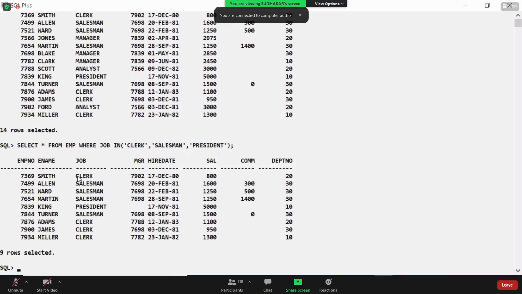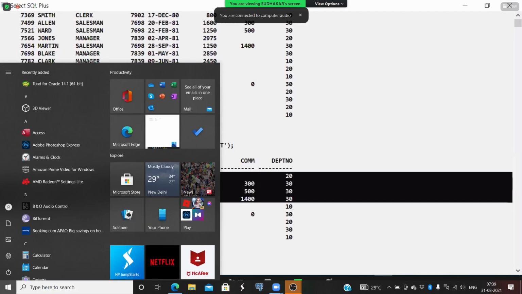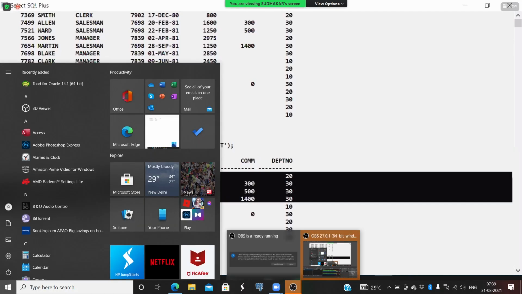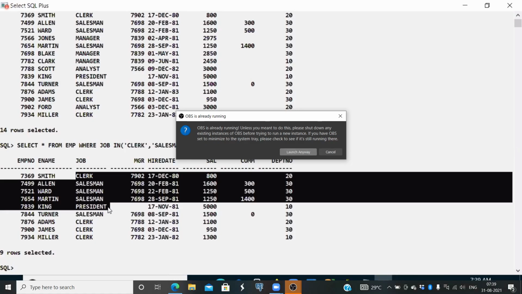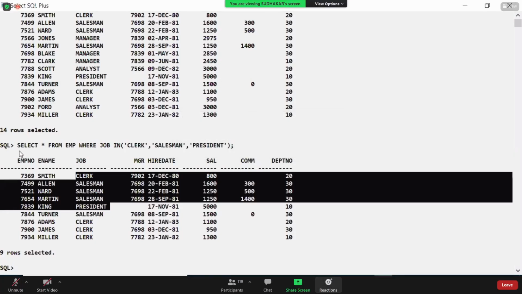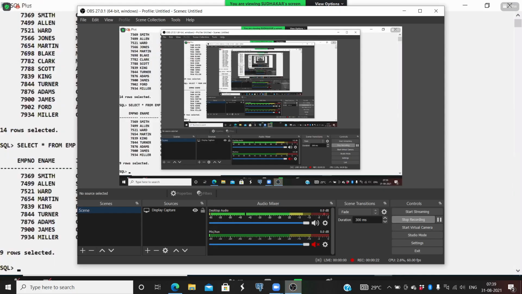Who are the people who were working as a clerk, as a salesman, as a president? Okay, so these are the people who were working as a clerk, as a salesman, as a president. This is a positive operation. That means a positive IN.